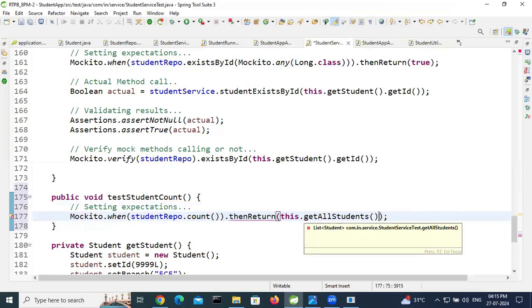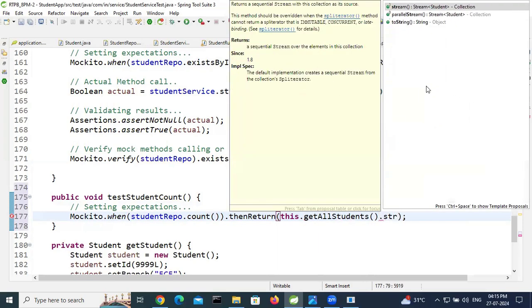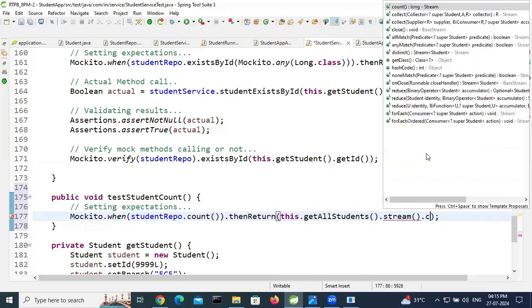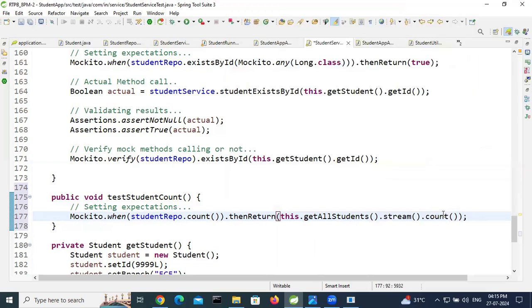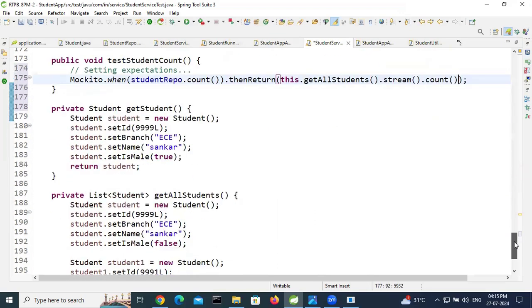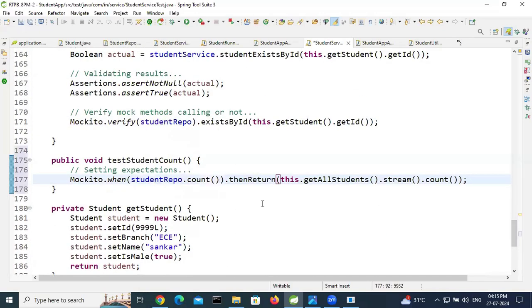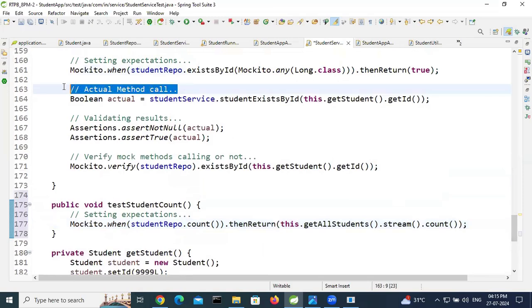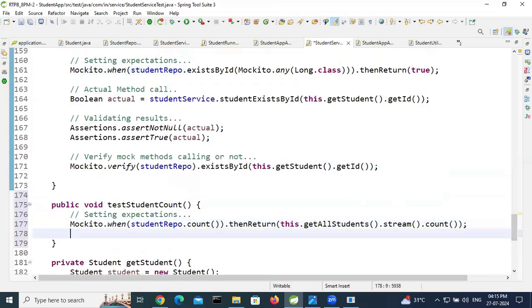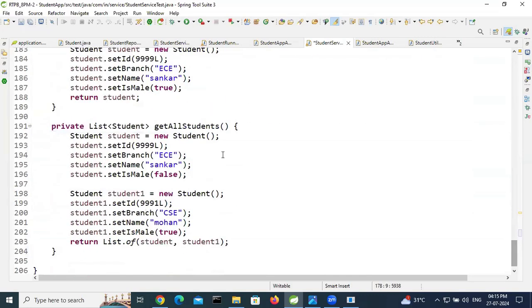This is the list, right? Dot stream dot count. We will get the count of students in the list. 2 records are there, so the count is 2. Setting expectations are done. Next, the actual method call.